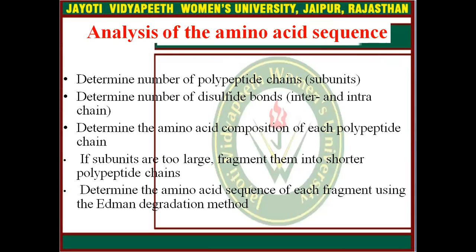How to analyze the amino acid sequence? Determine the number of polypeptide chains, determine the number of disulfide bonds, and determine the amino acid composition of each polypeptide chain. If subunits are too large, fragment them into shorter polypeptide chains and determine the amino acid sequence of each fragment using the Edman degradation method.